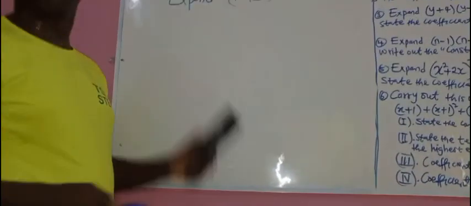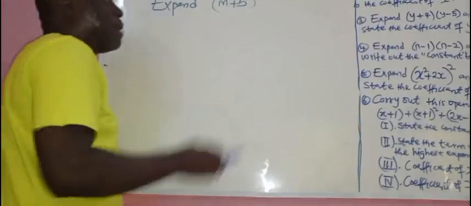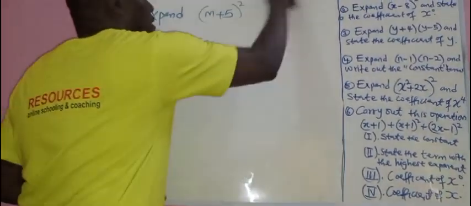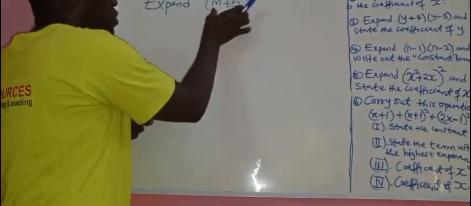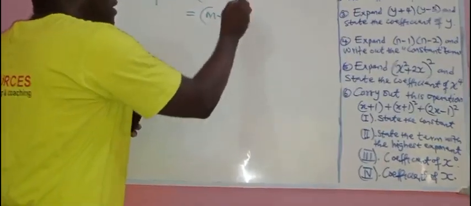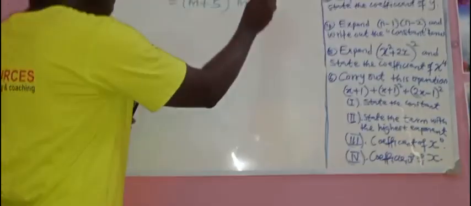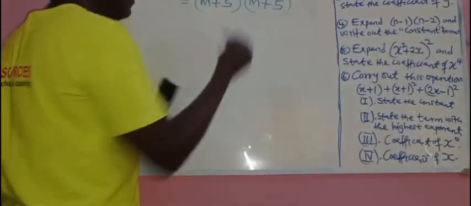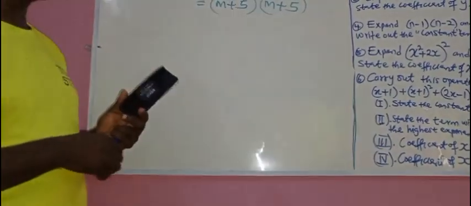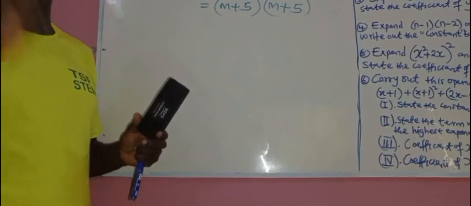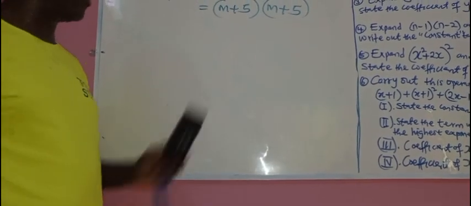M plus 5 raised to the power what? 2. I've told you in our preamble that what this means is that you repeat this one how many times? So this means M plus 5 into M plus 5. Did you understand that? After this, I have just one example to give you, and that is the end of this topic. So be attentive.